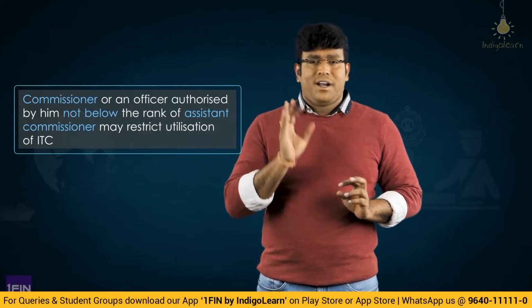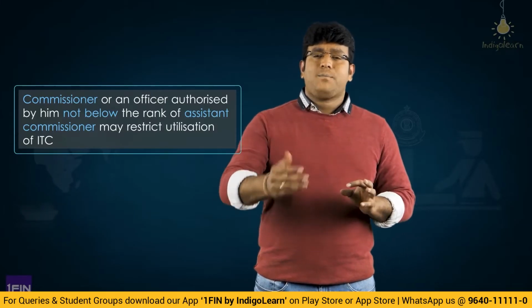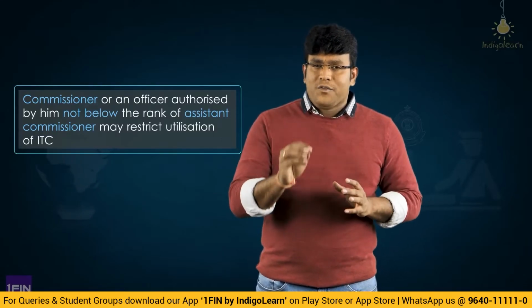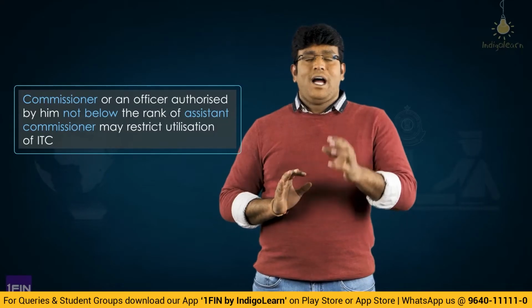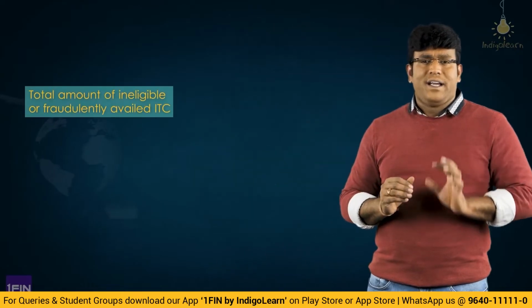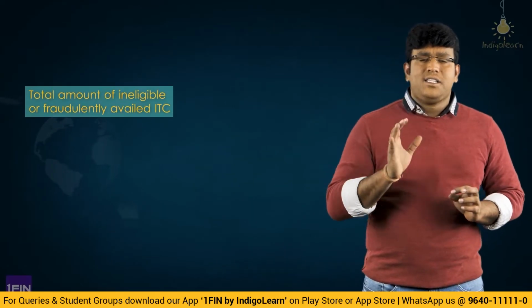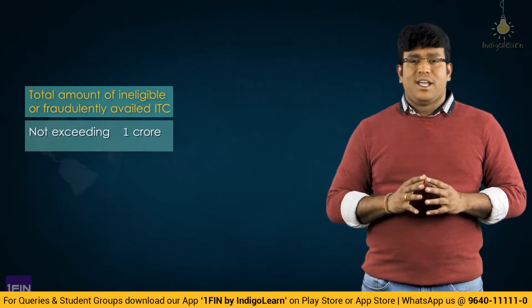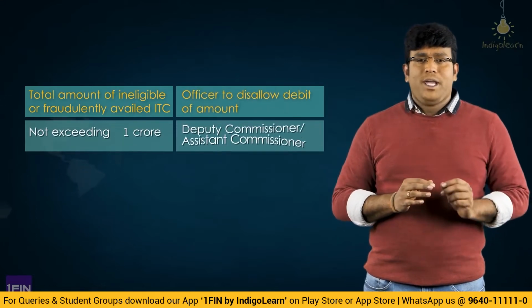And this commissioner or principal commissioner has power to authorize any other person not below the rank of assistant commissioner. So they basically give the right to any officer not below the rank of assistant commissioner based on monetary limit. In case where ITC is fraudulently availed or ITC which is ineligible is not exceeding 1 crore, then the concerned officer is assistant or deputy commissioner.